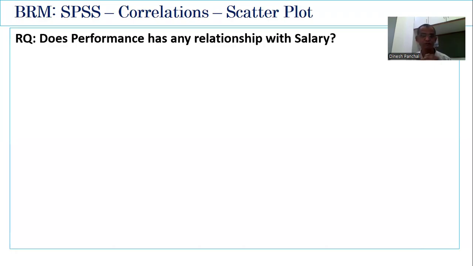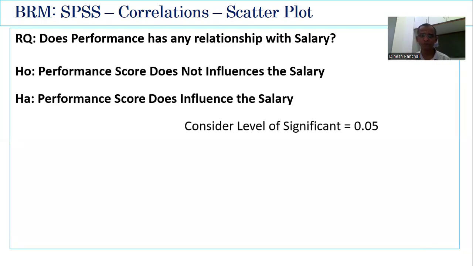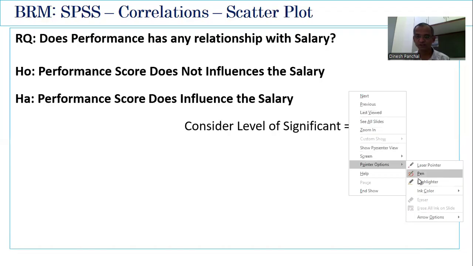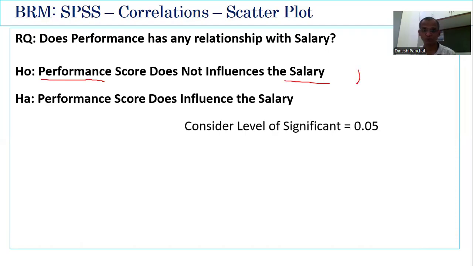From that data, we want to answer this question: does performance have any relationship with salary? So we put a null hypothesis: performance score does not influence salary, and the alternate: performance score does influence salary. When we say performance score does not influence salary, what we are saying is that the correlation between performance and salary is not there. The correlation coefficient is given by the Pearson correlation coefficient, which we denote as r. If performance and salary do not have a correlation, then r is equal to 0. That's the null hypothesis here.